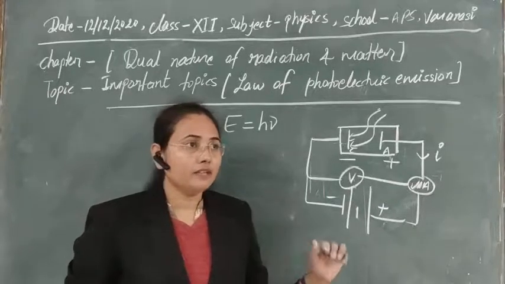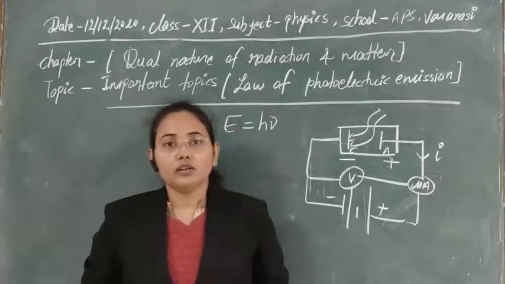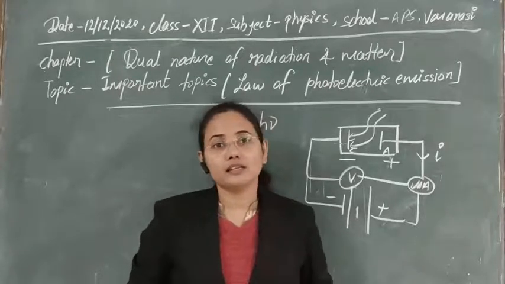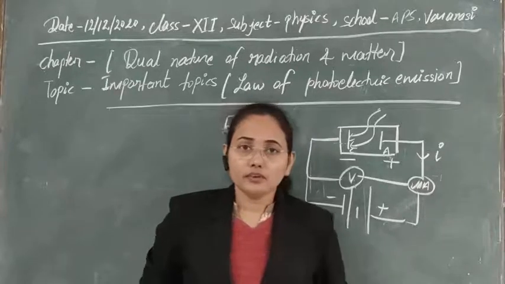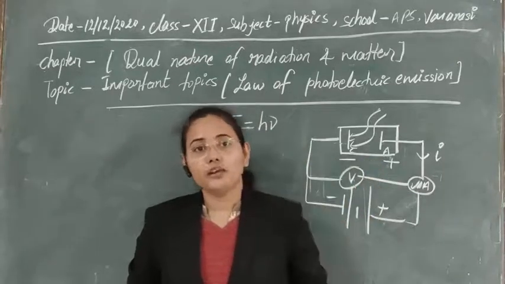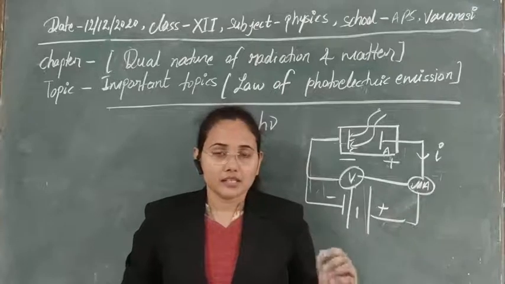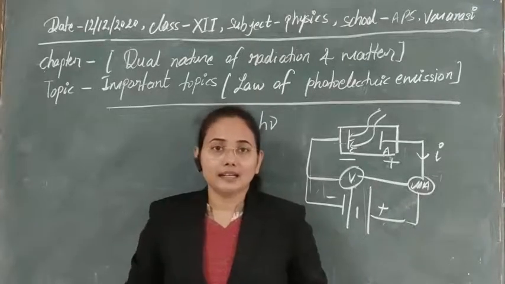So if we supply greater energy to an electron, the electron uses this energy in two ways. Later we will discuss this also in the case of Einstein's relation. First, the electron uses some of its energy, equal to the work function, to overcome the attraction forces of the metal. Second, it uses the rest to increase its kinetic energy.